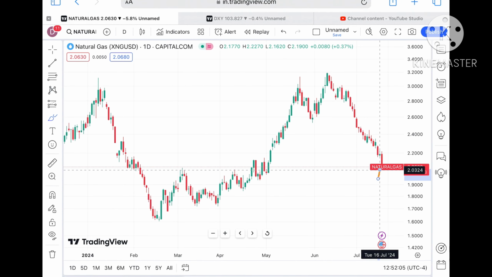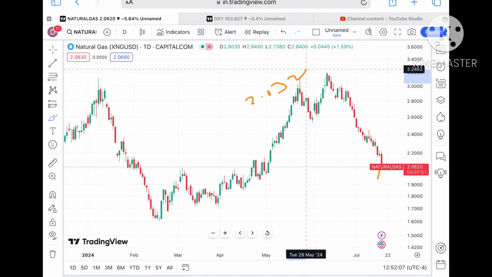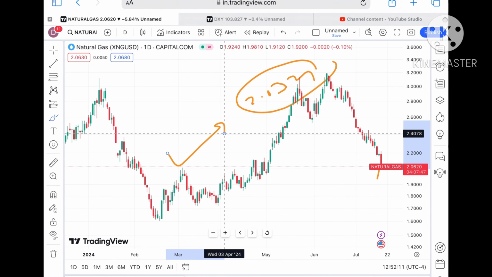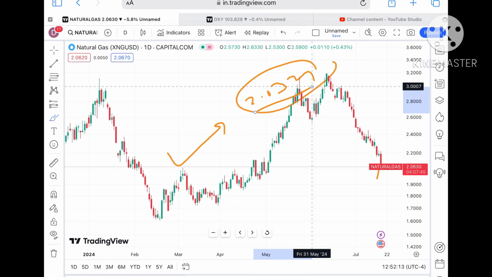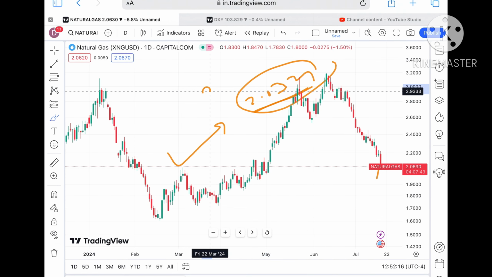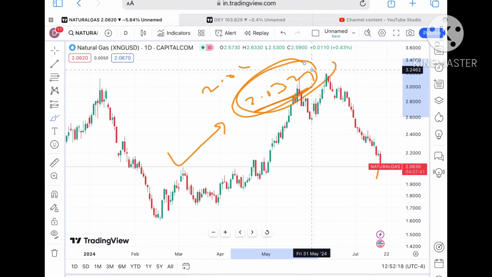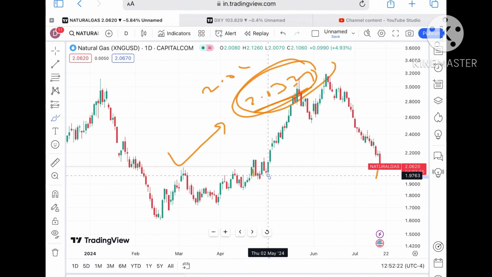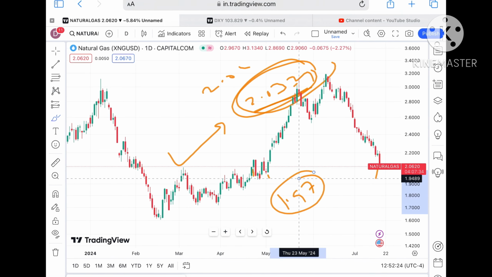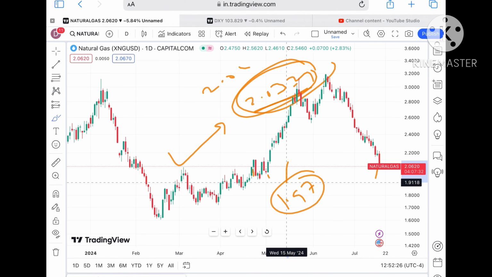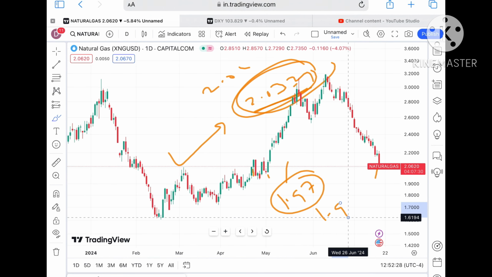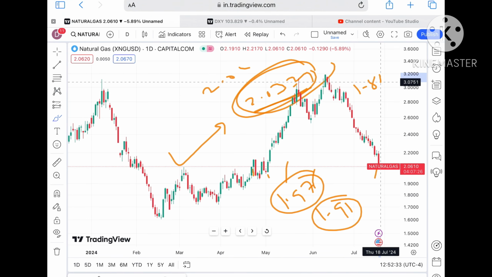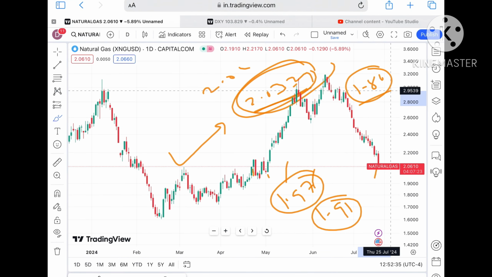Suppose the price didn't sustain, it can go below a level of $2.0324. If a bounce back comes, that is a different thing; I'll explain after this level. But if the price didn't sustain this particular level of 2.0469, we can see a level of $2.0329. After that, it can move towards a level of around below $2, that is towards 1.97. If the price falls below this level, the chance of touching 1.91 will be there, and if that didn't sustain, a further fall towards 1.86 will be there.